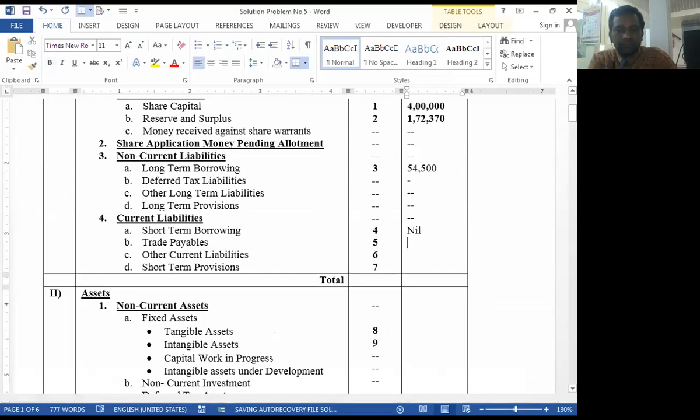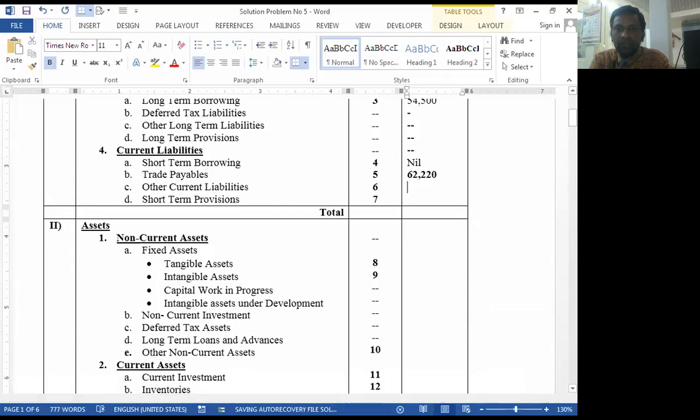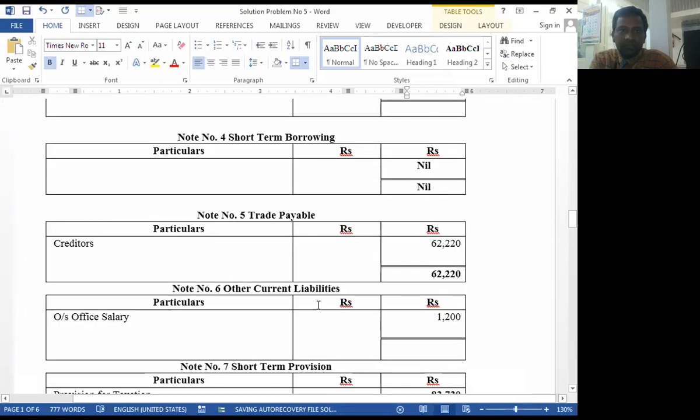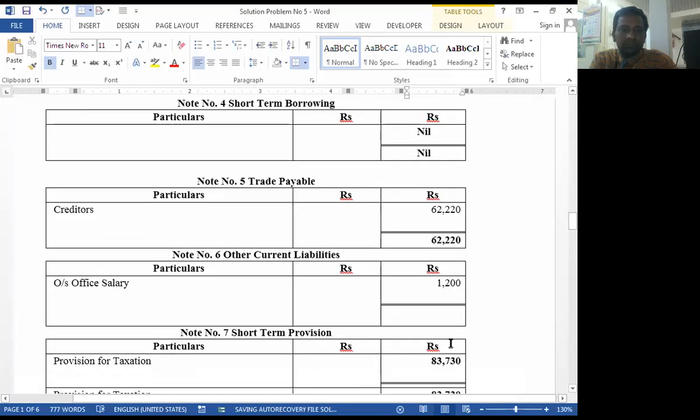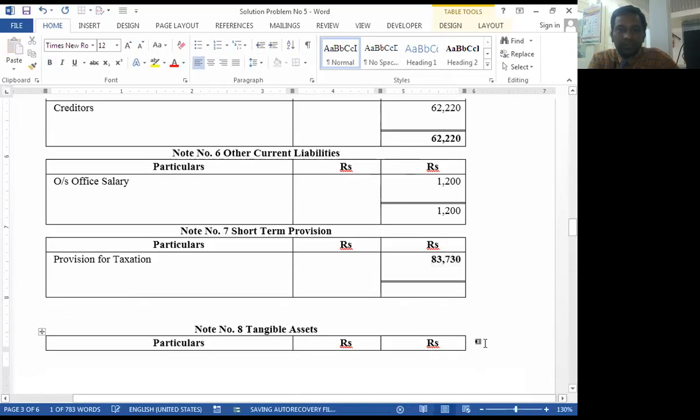Other current liabilities is also nil. Sorry, I think outstanding salary is transferred in other current liabilities. Right. 1,200. And short-term provision is 83,730.